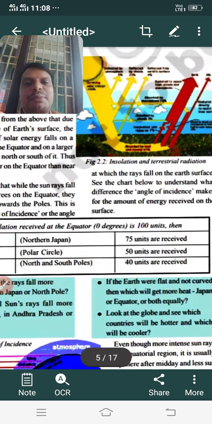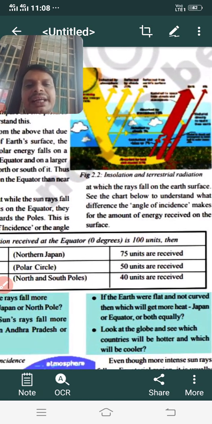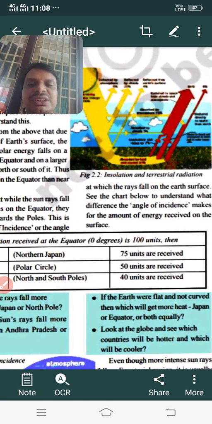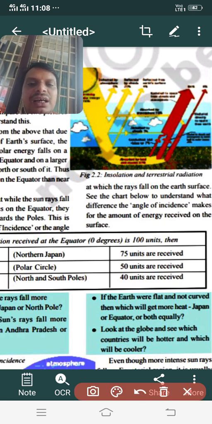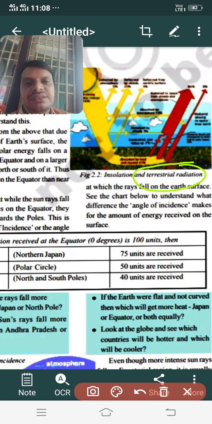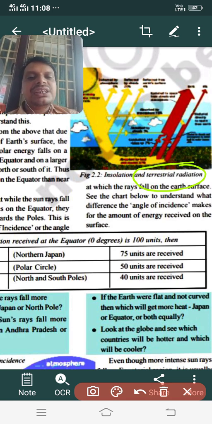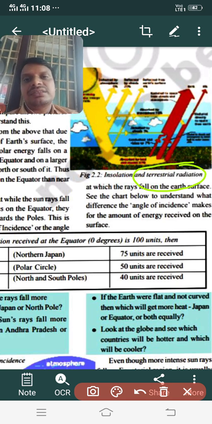You can see the same picture here also. You can find it in your textbook. So what is this energy, children, called, which is reflected by the earth into space? You can see here a word called terrestrial radiation. Terrestrial radiation, the energy which is reflected by the earth.